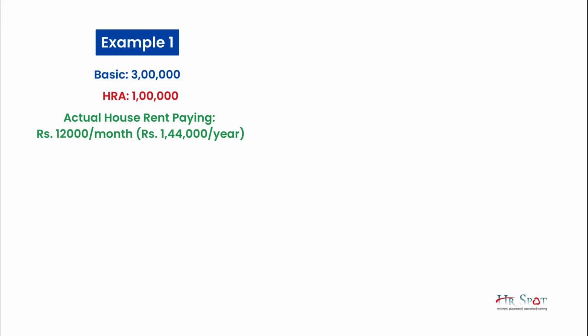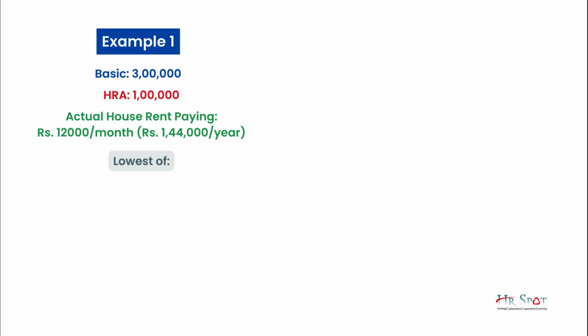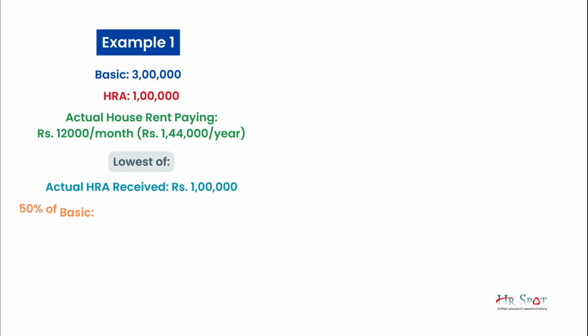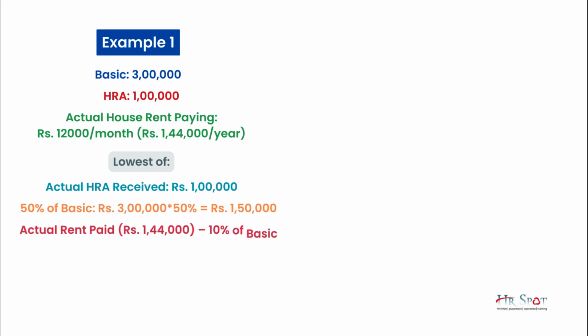To calculate how much HRA he can save, we have to consider 3 different amounts. Number 1, the actual HRA received by the employee, which is 1 lakh in this case. Number 2, as he is staying in a metro location, 50% of basic salary, which is 1,50,000. And number 3, the actual rent paid minus 10% of basic.